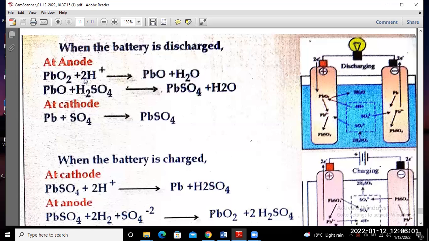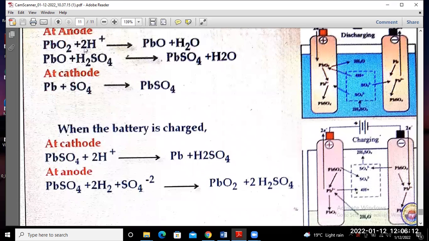Okay, so during the charging and discharging, this is the systematic diagram, that means at the anode and cathode. So this is your 4H plus ion, and during the discharging, this H2SO4 will break into two parts. Already we have discussed, that means 2H plus and SO4 minus, that means sulfate, and this will make the positive and negative electrodes.